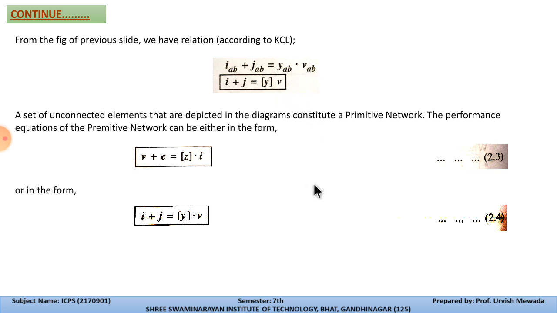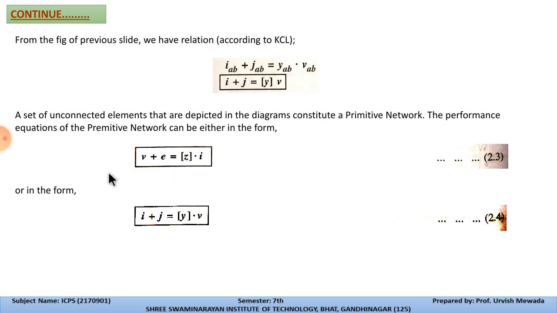Generally this is a set of unconnected elements depicted in diagrams that constitute a primitive network, and the performance equations of the primitive network are V plus E is equal to Z into I, and I plus J is equal to Y into V. Why is this network called a primitive network? Because these are a set of elements which are not connected into the network. We can solve these elements with the help of the admittance and impedance method. First of all, we write the equations of these elements in terms of impedance and admittance. Then we can solve with the help of matrices.